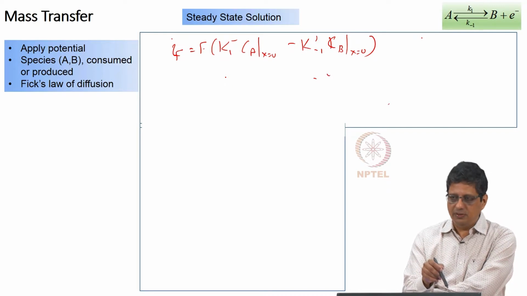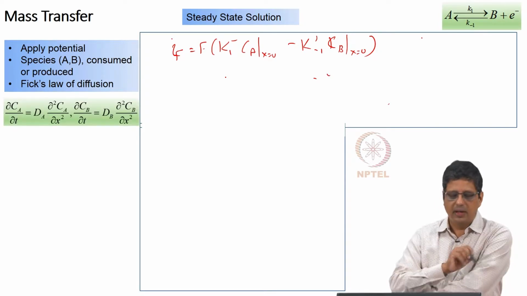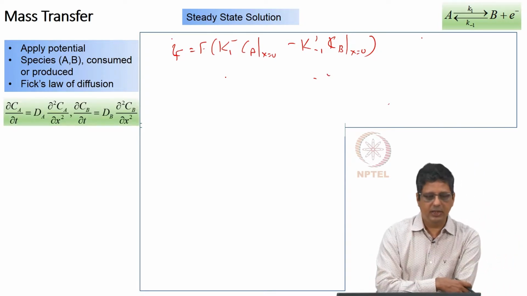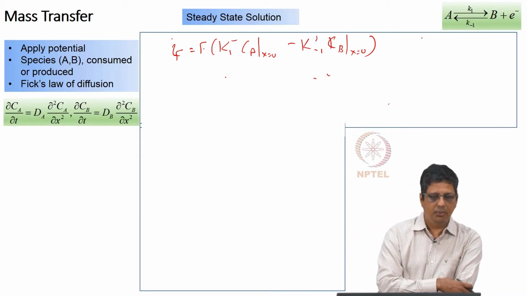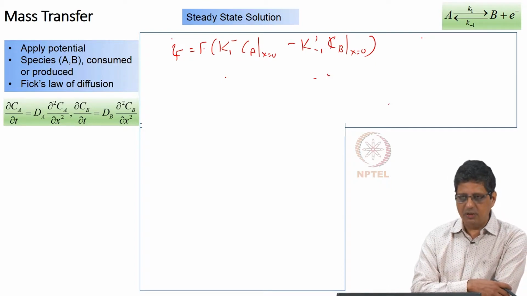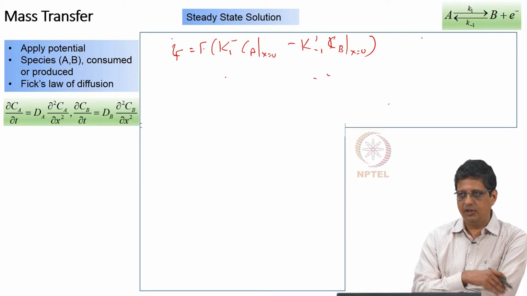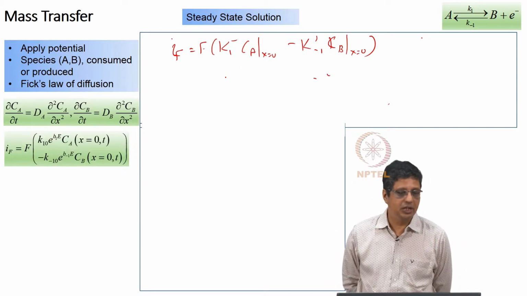We need to use Fick's law of diffusion to get the concentration at the surface, and the law that we use here is Fick's second law. For each species we write partial derivative dou Ca by dou t is diffusivity of A multiplied by dou square Ca by dou x square. I think people in chemical engineering would have seen this, if you are in other field you might have seen this.